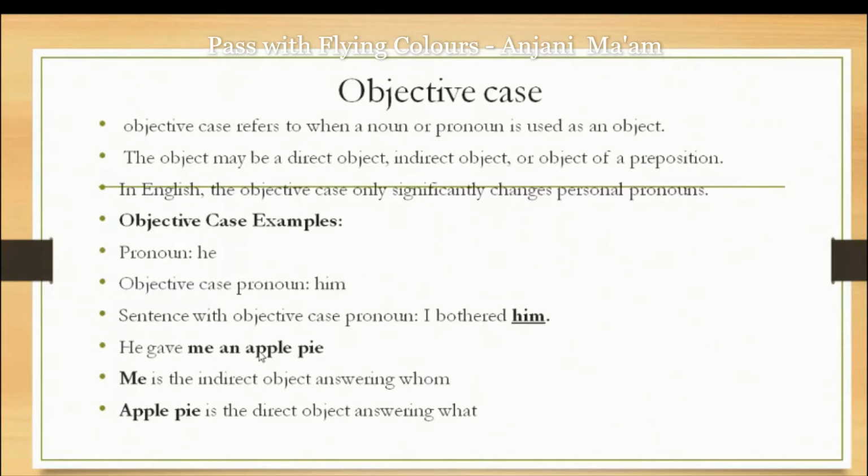Next, he gave me an apple pie. In this sentence, there are two objects. First is me, next is an apple pie. How will we recognize where the direct object is and where the indirect object is?